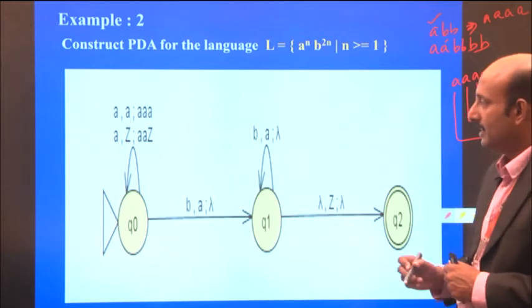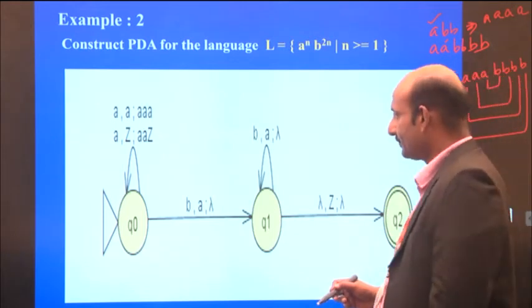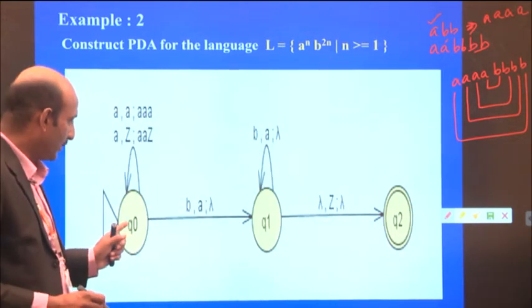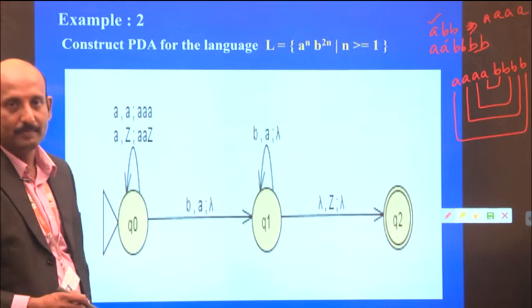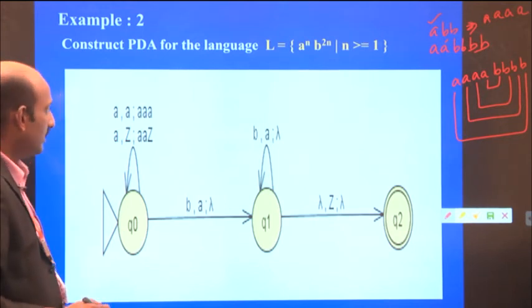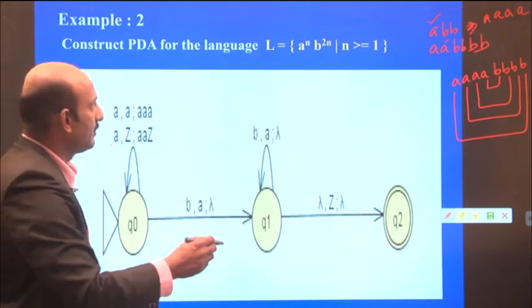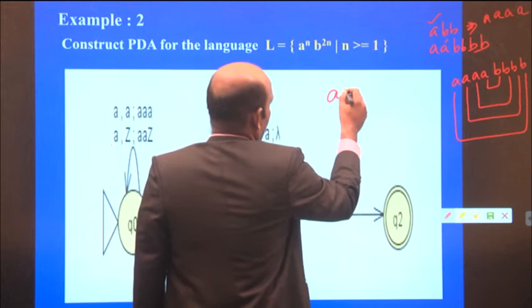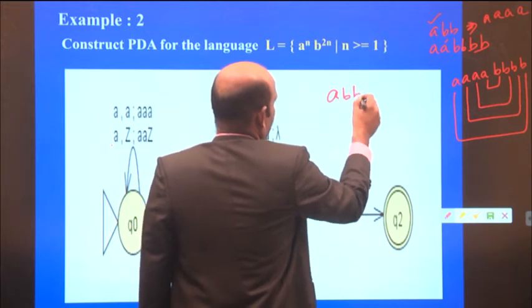Let's see this. So Q0 is the initial state. Initially it reads the first a. I may take a small input, a, b, b.